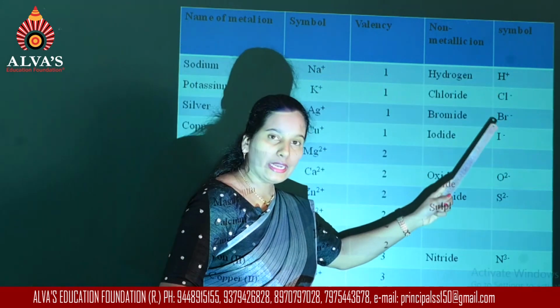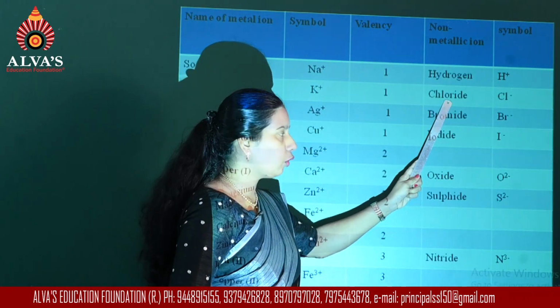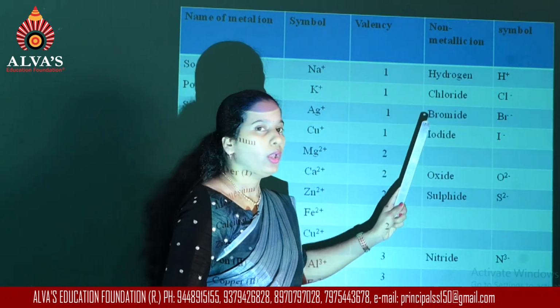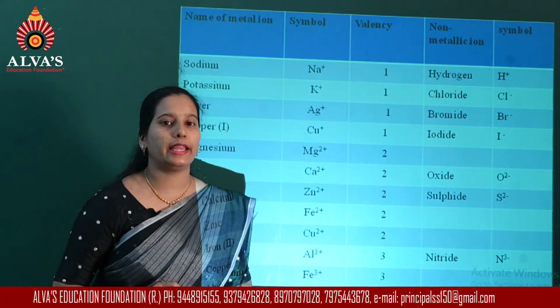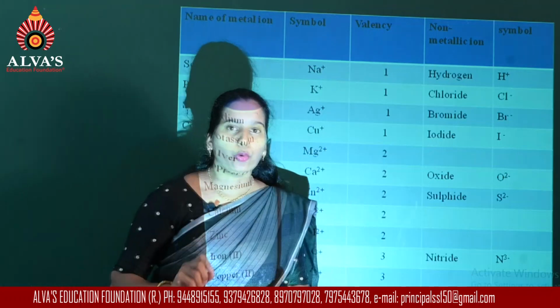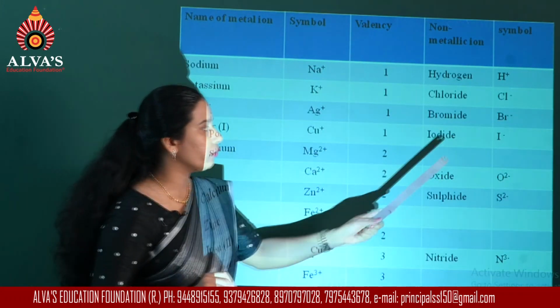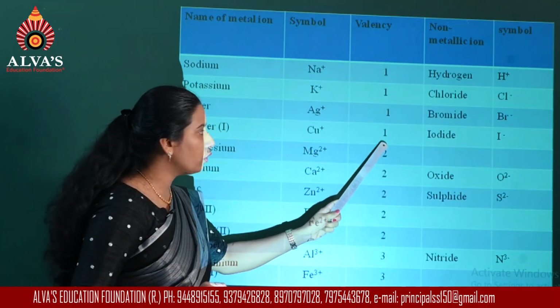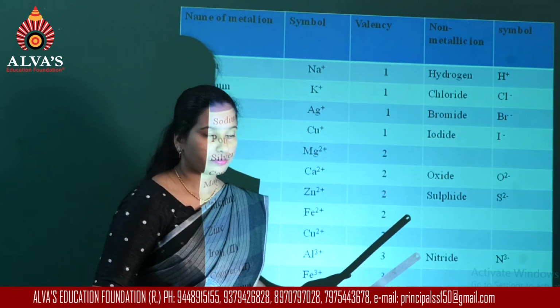And coming to negatively charged ions, chloride is formed by gaining one electron. When bromine receives an electron, it becomes bromide ion. Iodine receives one electron to form iodide ion. In this case also, valency will be 1.